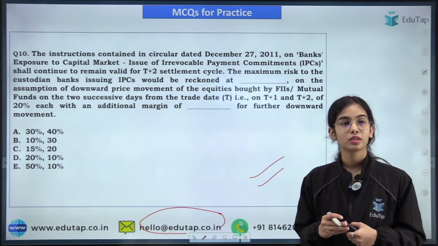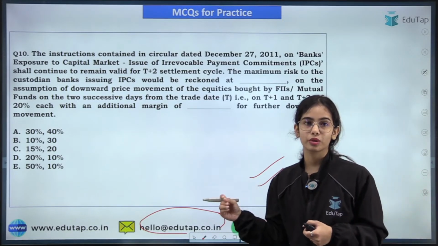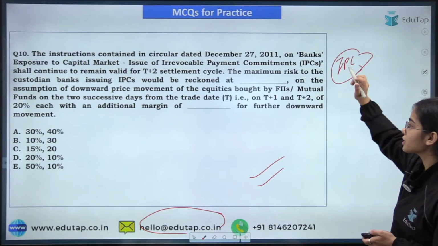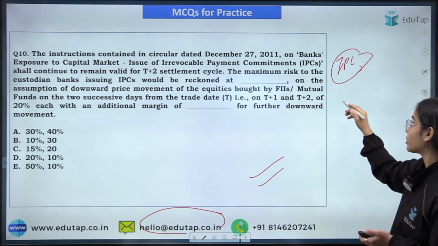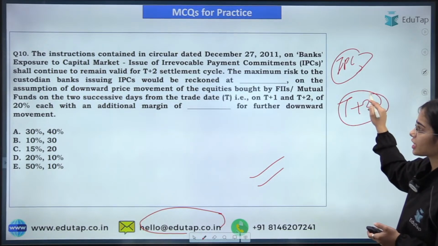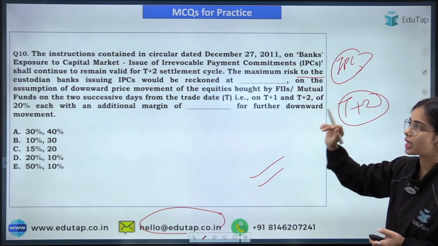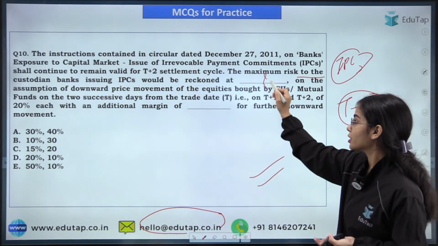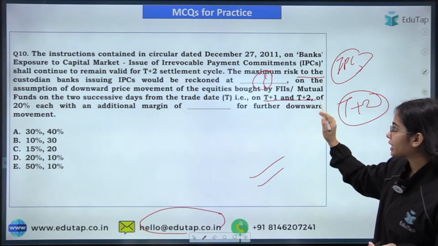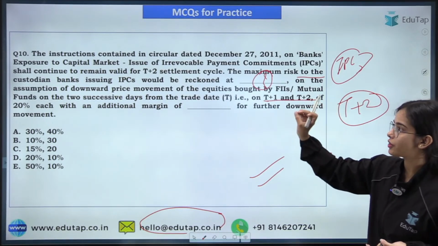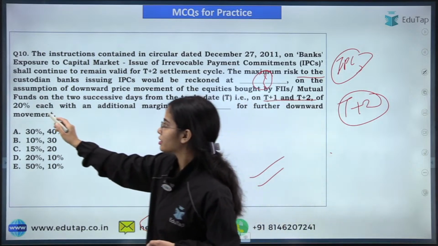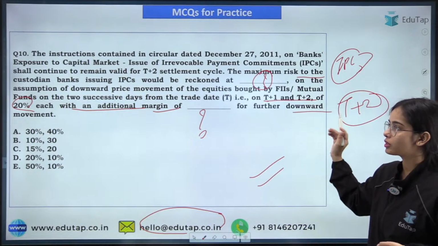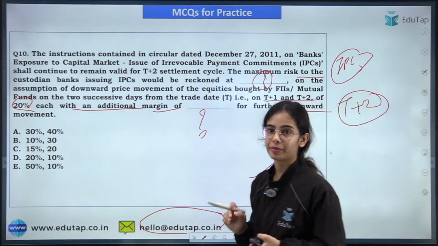Okay. So the instructions contained in the circular, there is irrevocable payment commitments. Now it is for T+1 settlement cycle, but before it used to be T+2 settlement cycle. The maximum risk to the custodian bank issuing the IPCs under T+2 is how much percentage? And for T+1 and T+2, for 2 successive days, 20% is the risk, while the additional margin is taken at what percentage for further downward movement? So that you have to tell me.